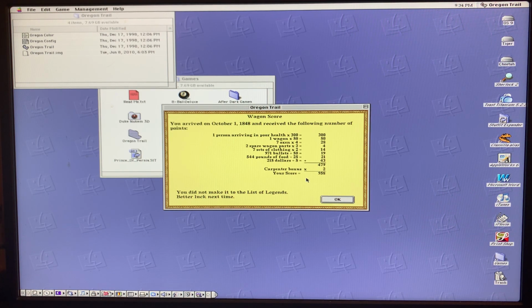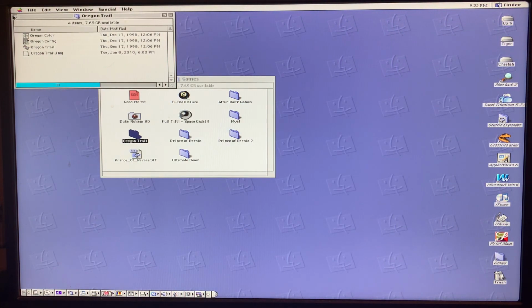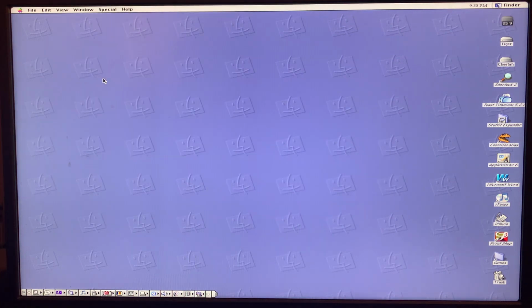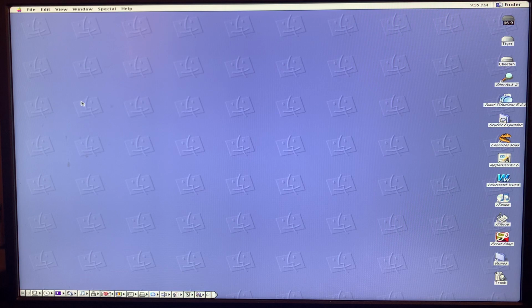Well, anyhow, Oregon Trail. It's actually a lot of fun. Yeah, it was a kid's educational game, but a very popular one, and a lot of people remember it very fondly to this day. Right? Okay, my friends. So that's a look at the macOS 9 games. I hope you've enjoyed the nostalgia of it all, and probably pretty much done with this machine, but we've got a lot more things coming up in the near future, so we can wind this video up.